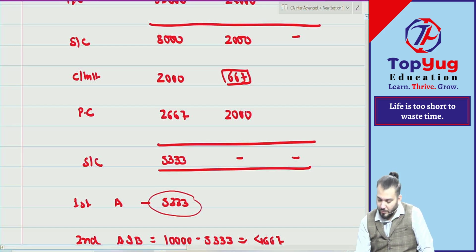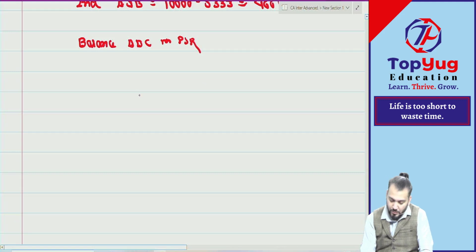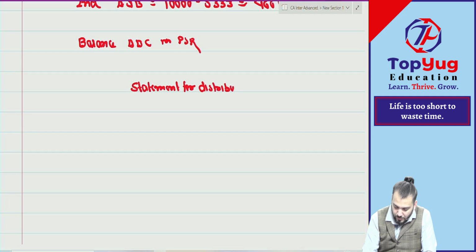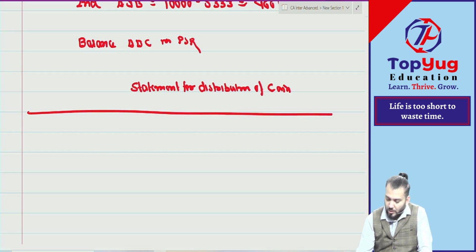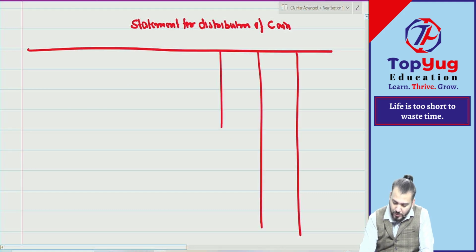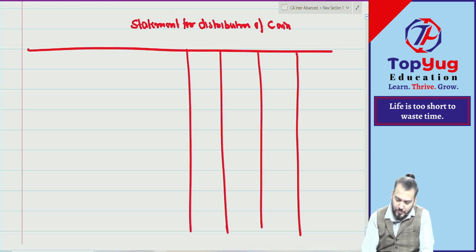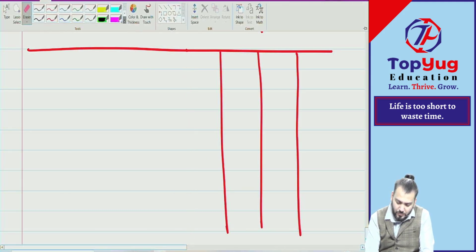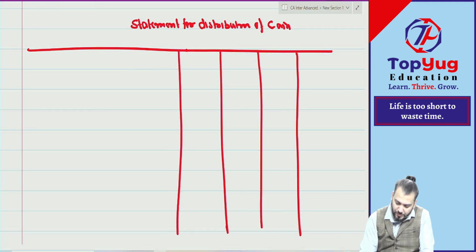Chalo. Can we start? So, statement for distribution of cash among partners. So how many partners? One column, two column, three column, four column. You can also have one more column for calculation. Correct, now.